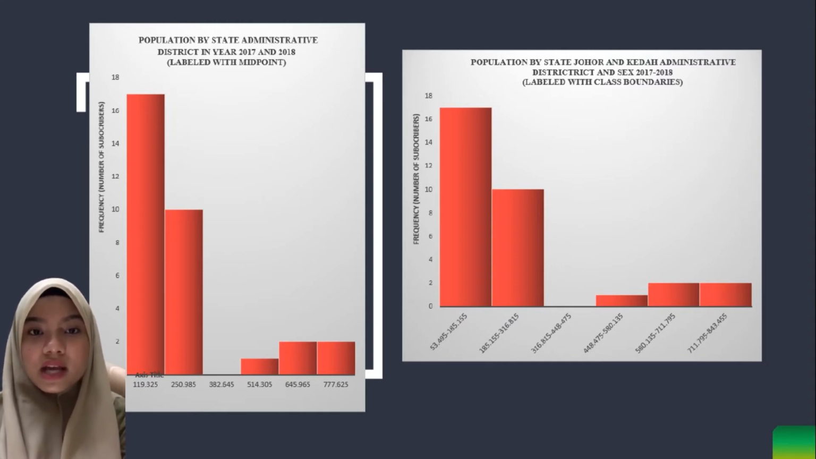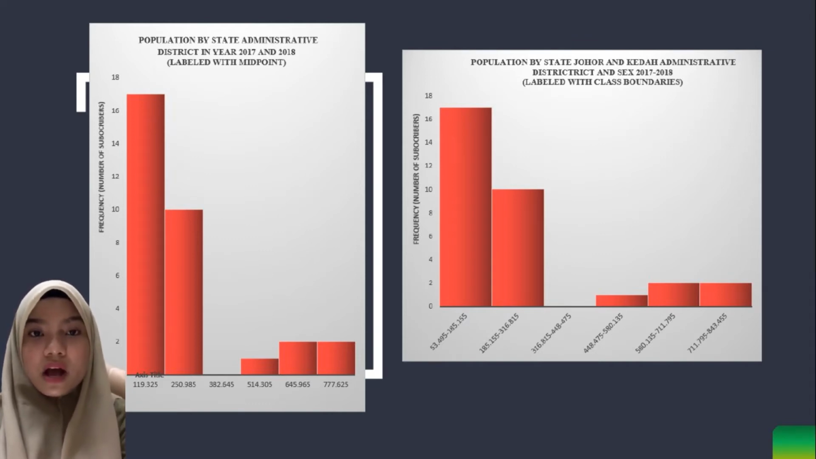On the other side, the graph depicting the histogram of class boundaries of population by state, Johor and Kedah, administrative district and sex, from 2016 to 2018. The highest class boundaries in the section revealed that class 53.495 until 185.155 had a frequency of 17.